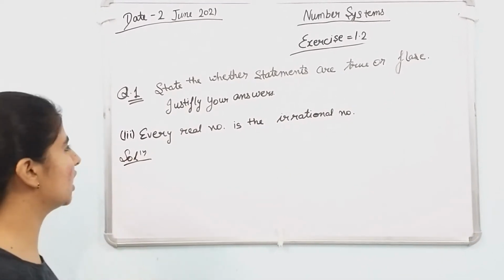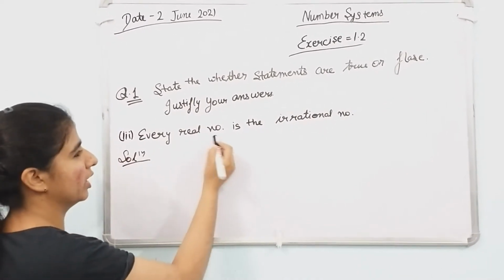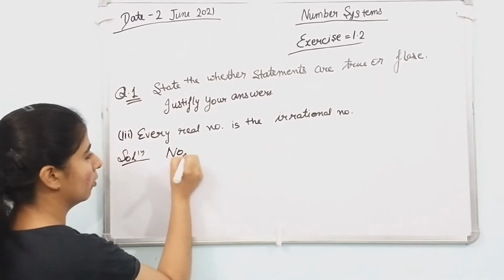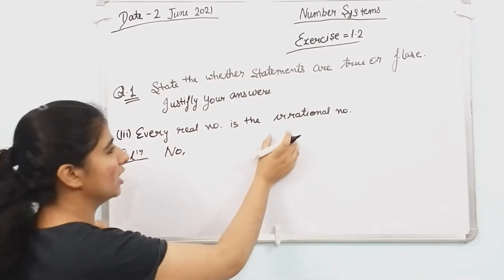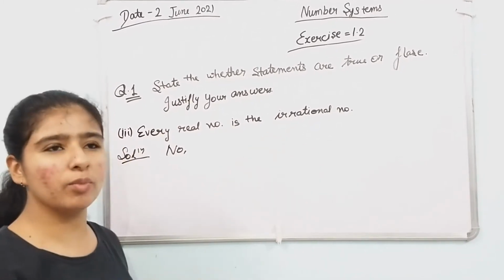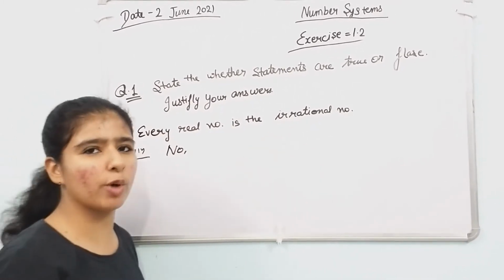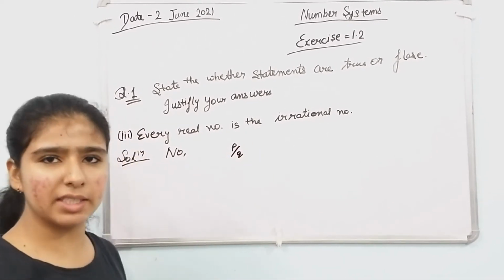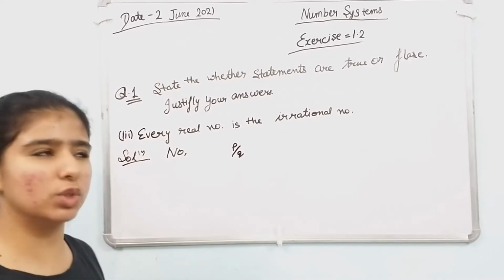Now we discuss the third part. Every real number is an irrational number. No, because an irrational number is one which can't be written in the form p upon q, where p and q are integers and q doesn't equal 0.